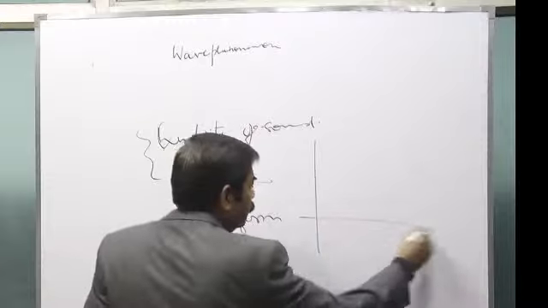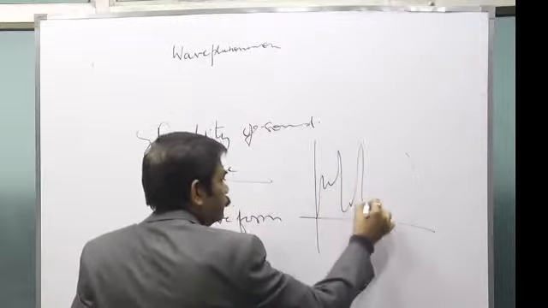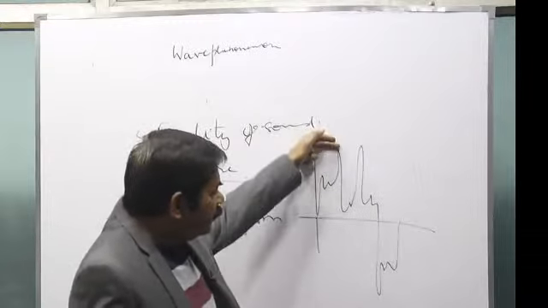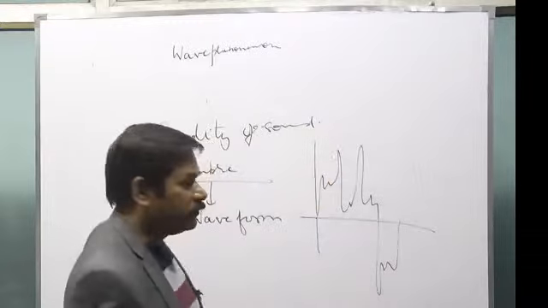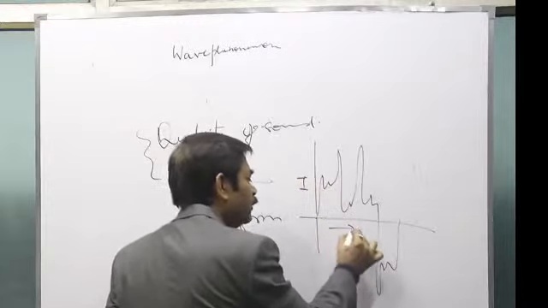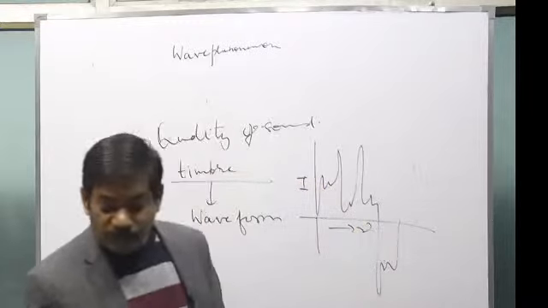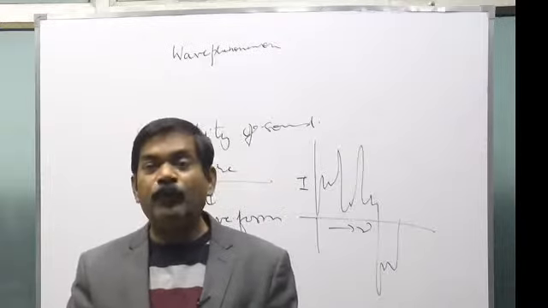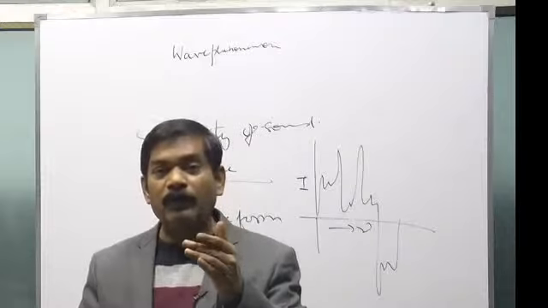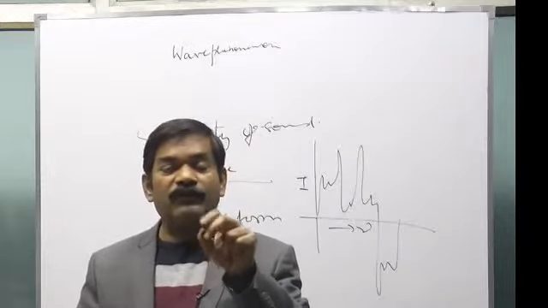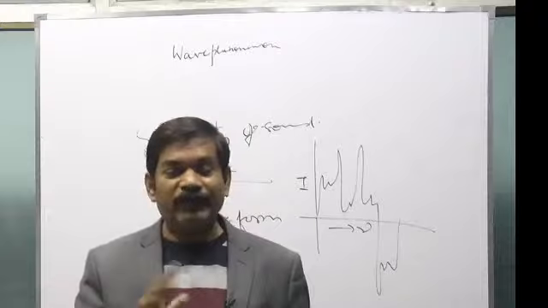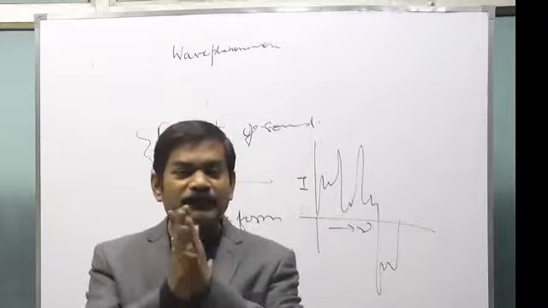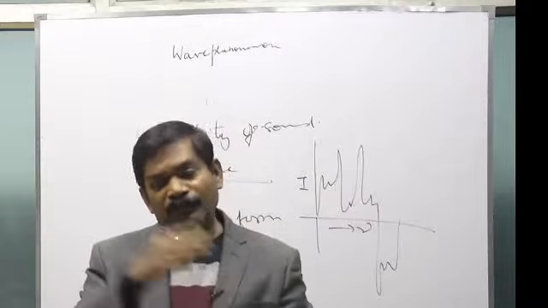It is this, see. Suppose this is a sound wave. What is there in a sound wave? Variation of intensity, variation of frequency. This might be intensity, this might be frequency, etc. When you speak, your voice is never a pure note. A pure note means the voice that consists of a single frequency. Even when you clap, this clapping sound also has a number of frequencies.